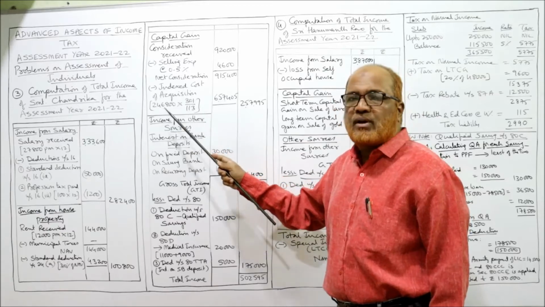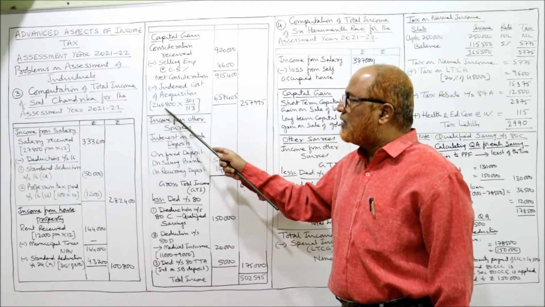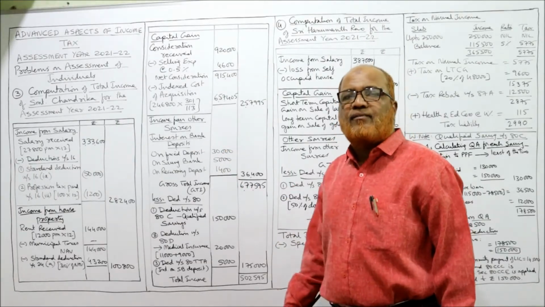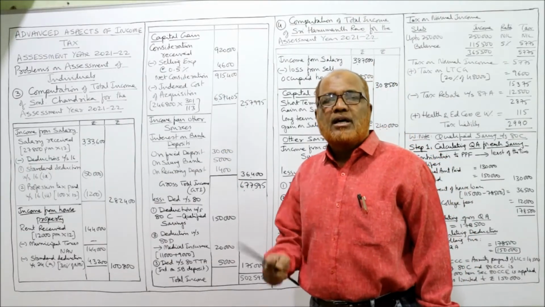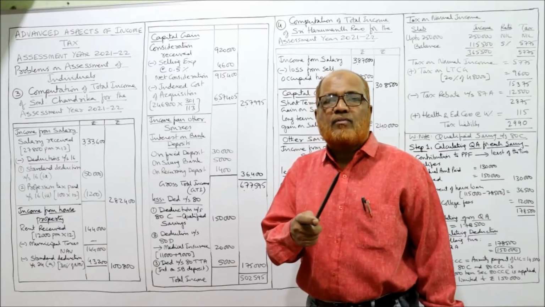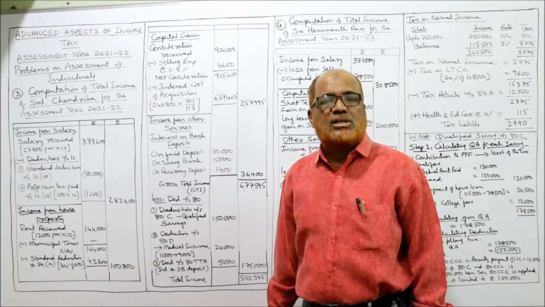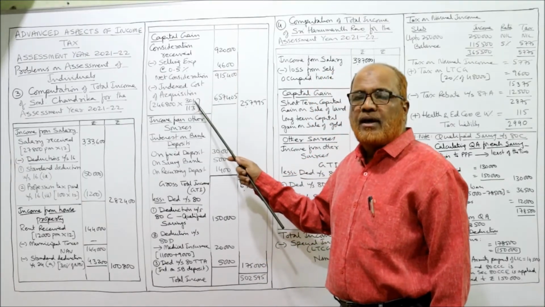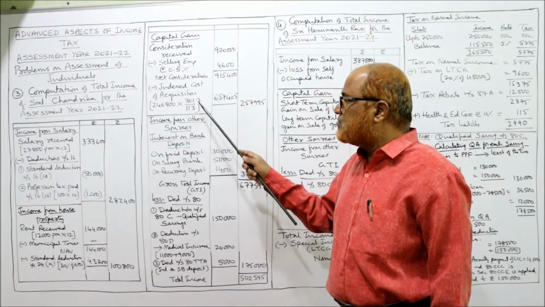So, indexed cost of acquisition: the actual cost given is 2,46,800. To this we multiply the fraction. That fraction is the index number of the current previous year divided by the index number of the year of purchase. The current previous year index number is 301, and the index number of the purchase year is 113.